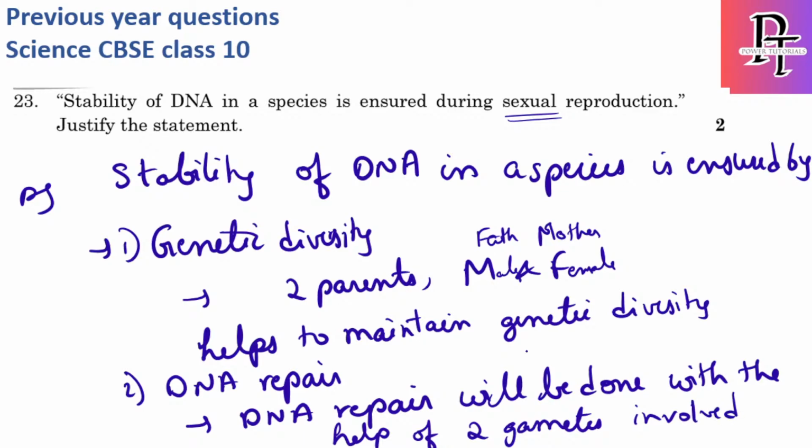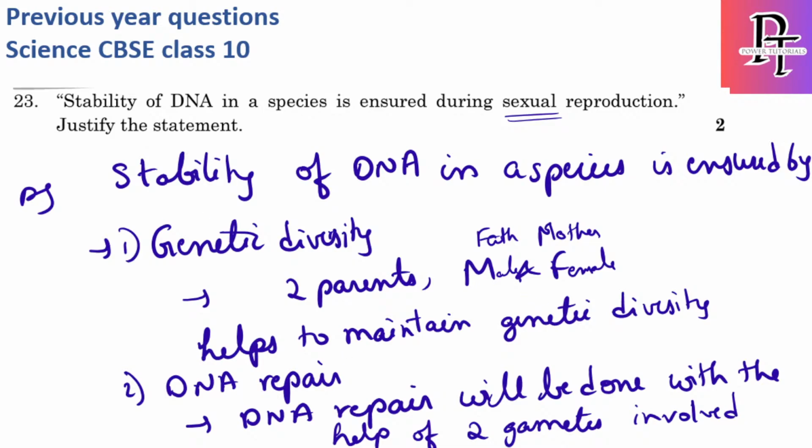These two points are important with respect to stability of DNA in the species during sexual reproduction. One is genetic diversity, which will be continued, and second, if there is any issue, for example a person suffering from asthma, and the other parent, the female, is strong and very immune to cold and such diseases, then if these two are involved in sexual reproduction to produce offspring, the offspring will be dominant and immune to cold and other diseases. In this way the DNA repair will be done.